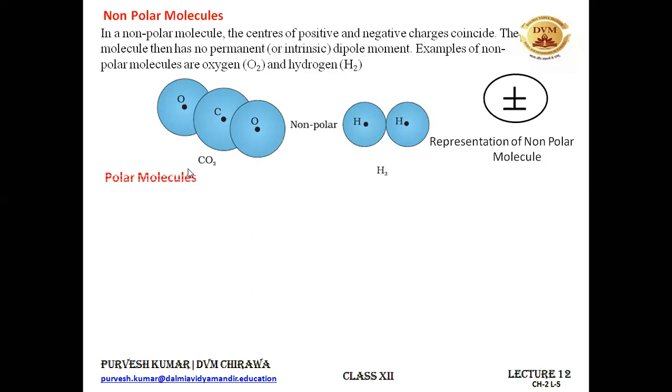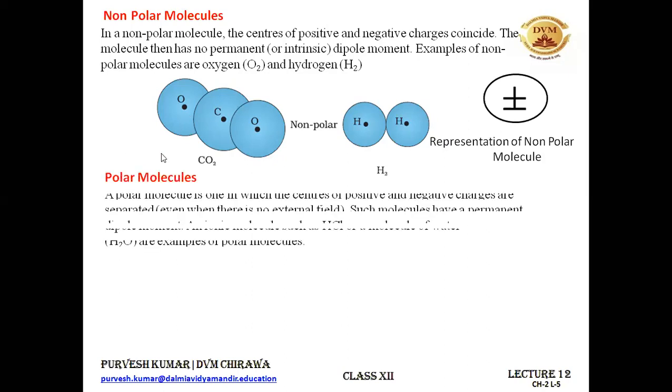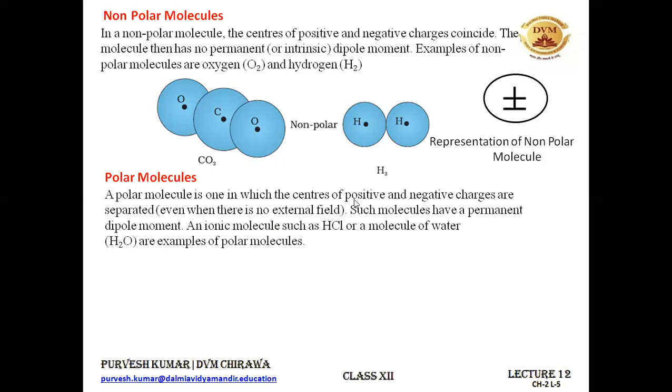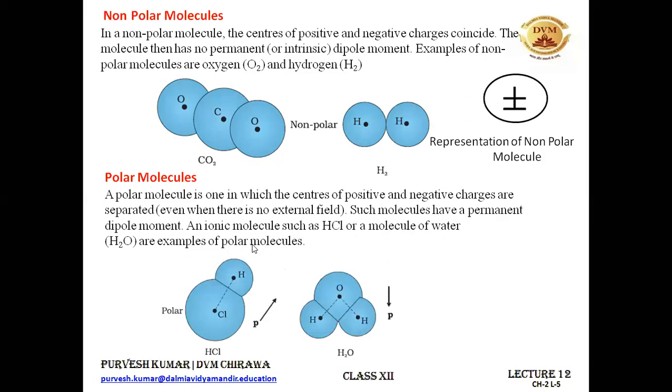And contrary to these non-polar molecules, there are polar molecules. In the polar molecules, the centers of the positive and the negative charges are separated even when no external electric field is applied. So the positive and the negative charge centers are separated a bit in the case of the polar molecules, and such molecules have a permanent dipole moment. Why so? Because when the positive and the negative charges are separated, the dipole moment is there, because it is the product of one of the charges multiplied by the distance between them. The ionic molecules such as HCl and the molecule of water, that is H2O, are examples of the polar molecules. So these are the polar molecules.